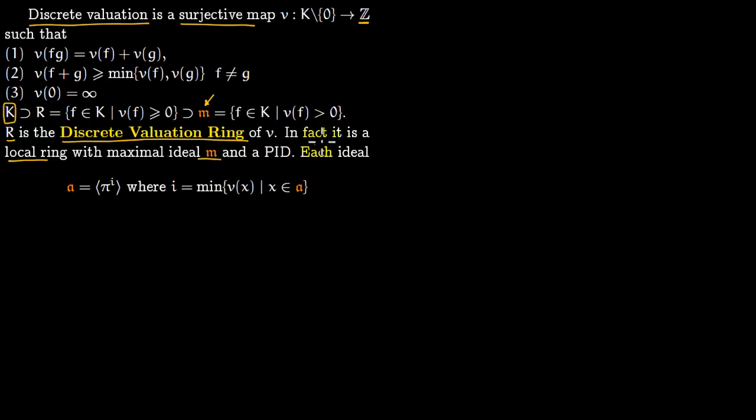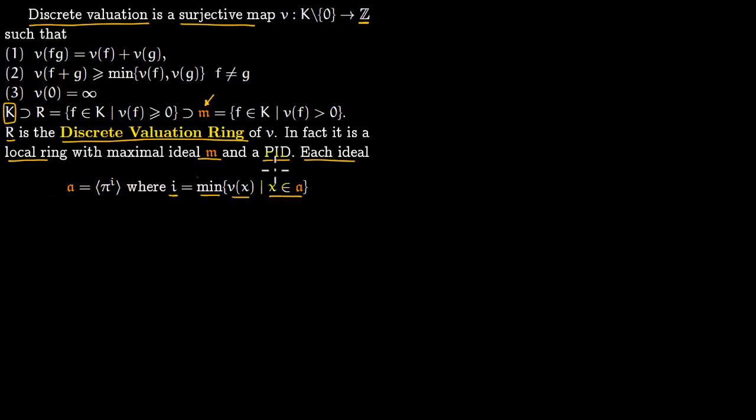And further we will show that not only is it a local ring with a maximal ideal, it is also a principal ideal domain, and therefore it is Noetherian too and a unique factorization domain. So each ideal of this ring R will be of the form pi to the i, where pi lies in the ring R, and this power i is the minimum valuation of all elements in the ideal. So this will become more clear as we discuss some examples and go over more properties of the discrete valuation rings.